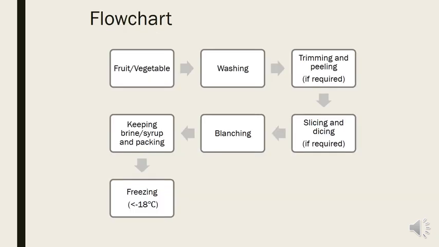Then coming to the flow chart of freezing. First we have to take the fruit or vegetable, then wash, trim and peel if required, and slice and dice based on our product if required. Then the next step is blanching. Blanching is necessary in order to extend the shelf life. It's a pre-treatment in order to reduce the microorganisms, enzymatic actions and so on. We already discussed the advantages of blanching. Then after that we can keep it in brine or syrup and then packing. Then we do the process of freezing, that is below minus 18 degrees Celsius.